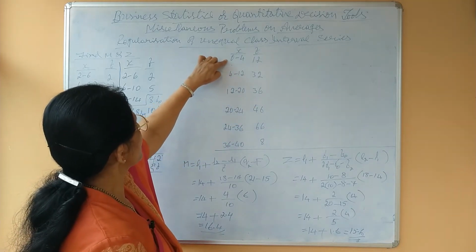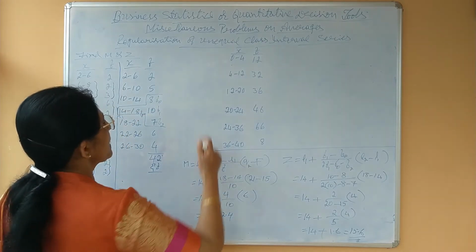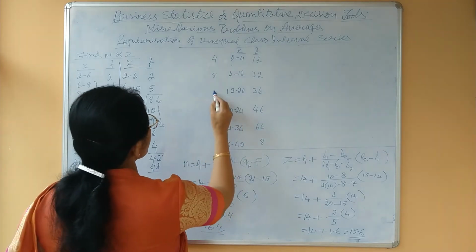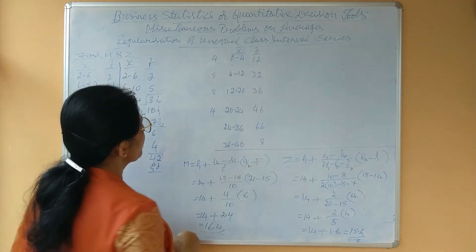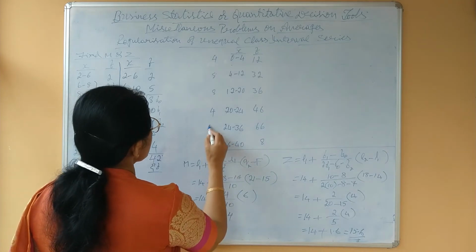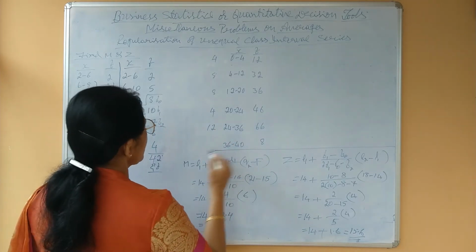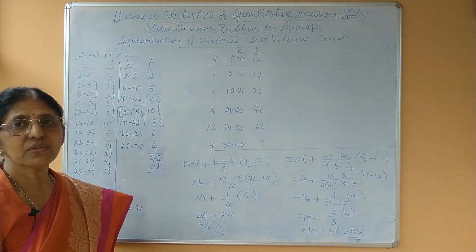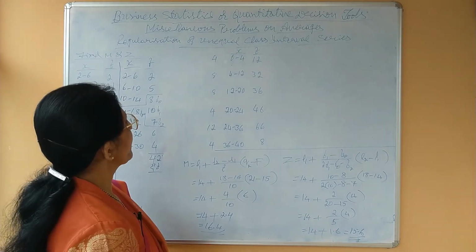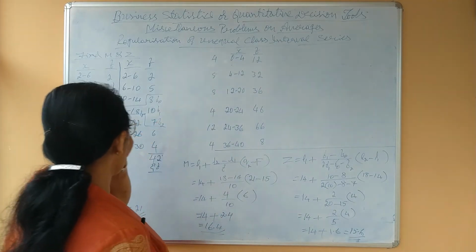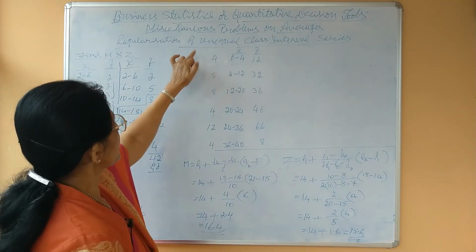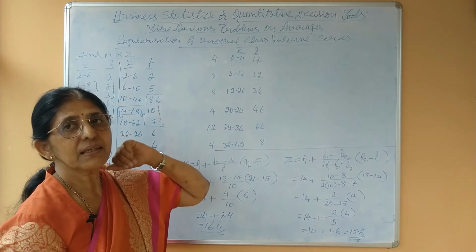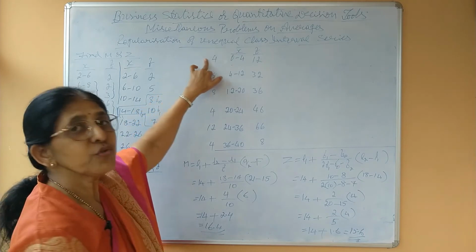Okay. Now here see 0 to 4 class interval is 4, 4 to 12 class interval 8, 12 to 20, 8, 20 to 24, 4, 24 to 36, it is 12, then 36 to 44. Means see here also class interval is not common. Now first class interval is 4, next one is 8. Now first we have to decide by trial and error method which class interval is suitable here.